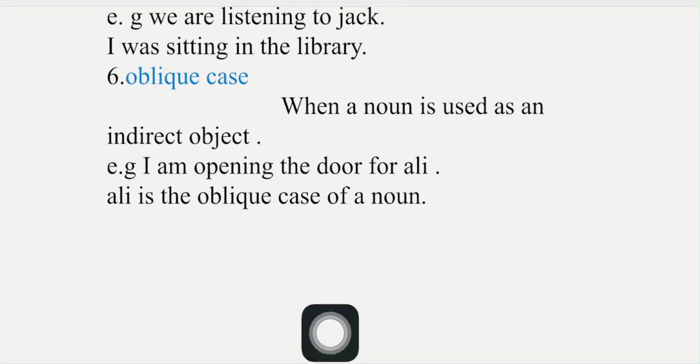For example, I am opening the door. So the door is here the direct object, and for Ali is an indirect object. Then we have Ali is the oblique case of noun, as I mentioned above, that I am opening the door for Ali. So Ali is here used as an indirect object, and that is oblique case of noun.